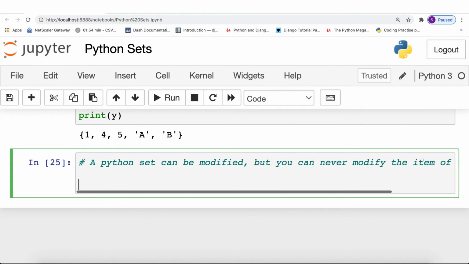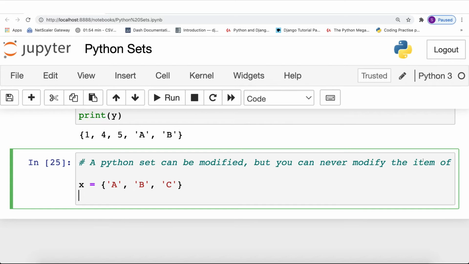So let us first declare a variable x where we will store certain items, maybe certain string items A, B, and C. And now, as I mentioned earlier, we can add certain items into this Python set, and also we can remove certain items. So in order to add an item into this Python set, you can say x.add, and then you can pass the item that you want to add. So in this case, we will add a string value D.